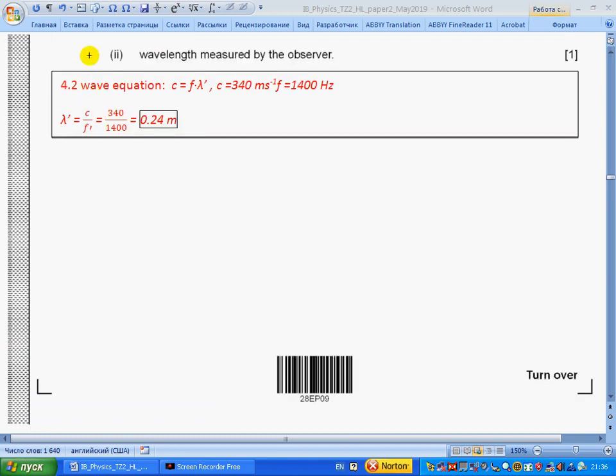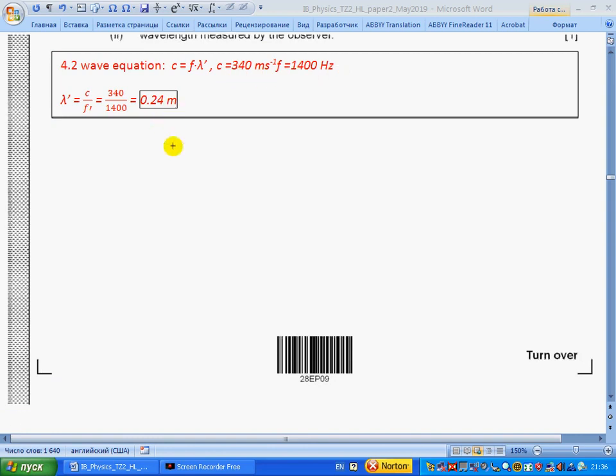Wavelength measured by the observer. So section 4.2, wave equation, rewriting for wavelength and taking into account that we now have a new frequency but the same speed, we get 0.24 meters.